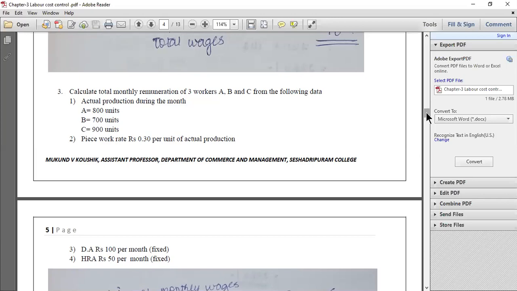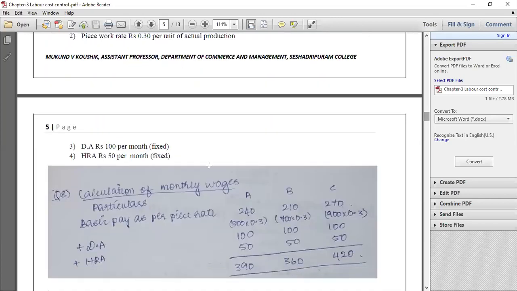Now look here, we have to calculate for all the 3 employees separately. So write down particulars and make columns for Mr. A, Mr. B and Mr. C separately. Now basic pay we will find out as per piece rate. Mr. A has manufactured 800, multiply into 0.3. Mr. B has manufactured 700 units, so that also you multiply into 0.3. And C has manufactured 900 into 0.3. You will get 240 for A, 210 for B and 270 for Mr. C.